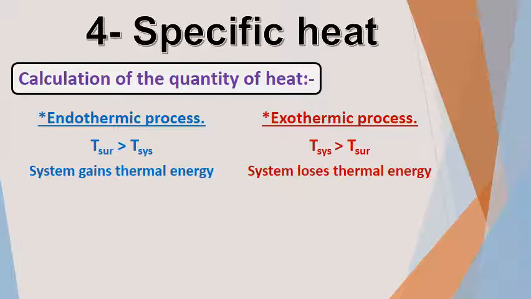Okay. Now I have two processes, endothermic process and exothermic process. Endothermic process takes place when the temperature of the surrounding is greater than the temperature of the system. So the heat energy now transfers from the surrounding to the system, and the system now absorbs heat energy, and this is called endothermic process, and its value is positive, by positive sign.